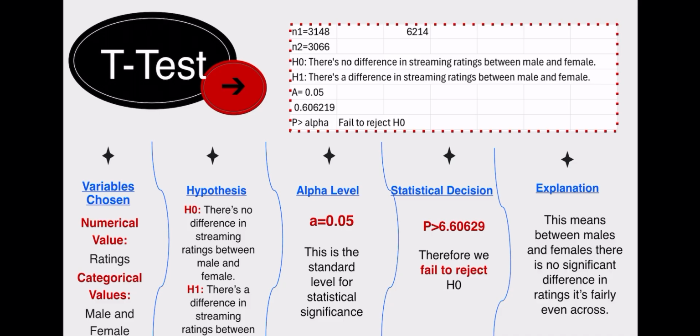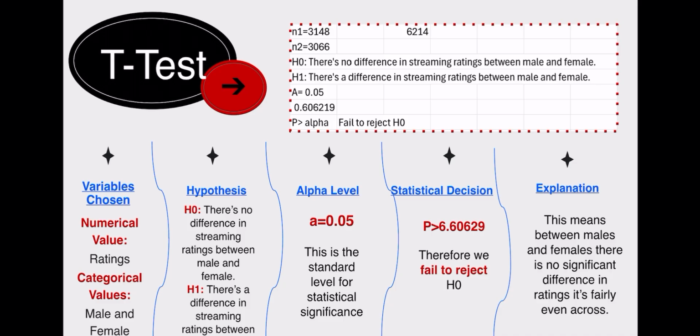Using our ANOVA and Tukey method, we found that our p-value is 0.156 and our standard alpha value is 0.05. Since our p-value is greater than alpha, we fail to reject the null hypothesis. That means there's no difference in ratings between action, comedy, and documentary movies.